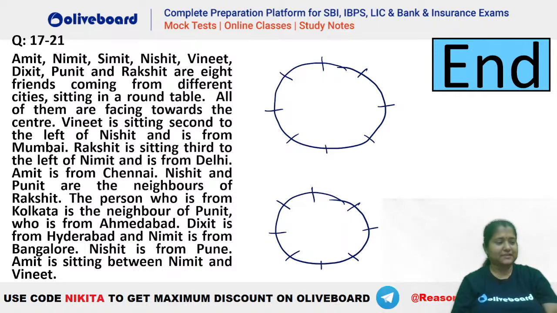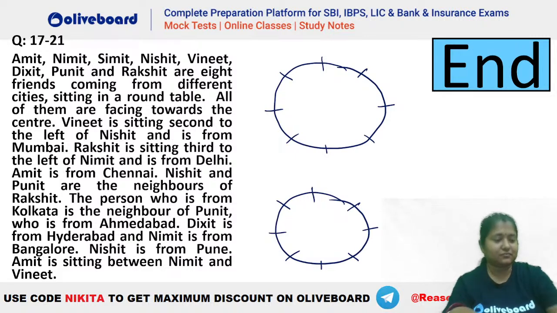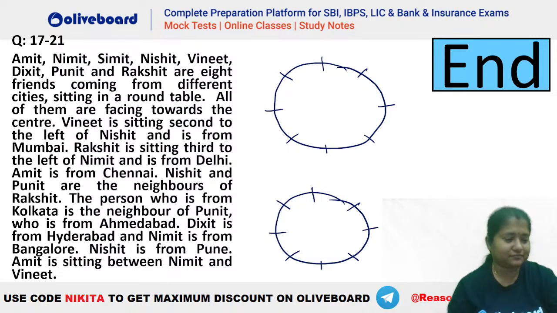Anybody who has completed? Again, another question with variables. Done? Okay, so tell me, what is the place for Amit? From where is Amit?